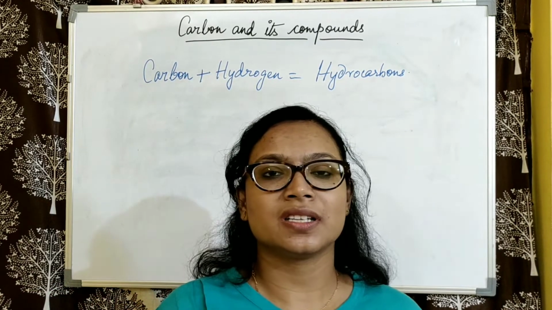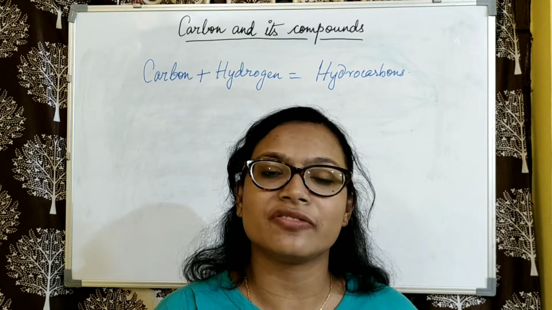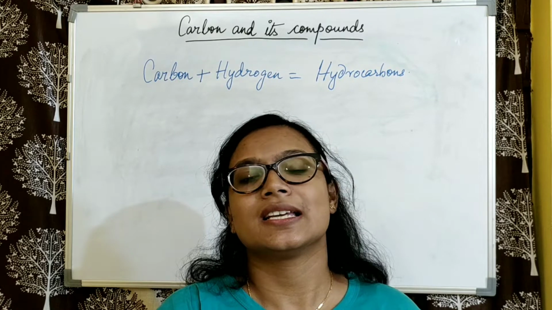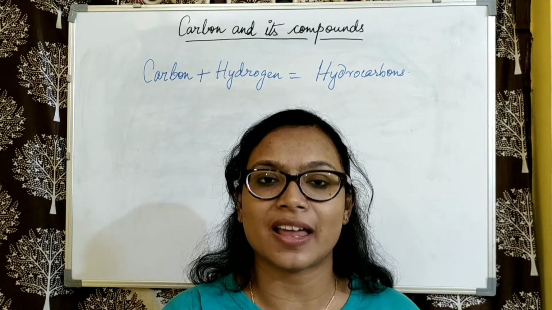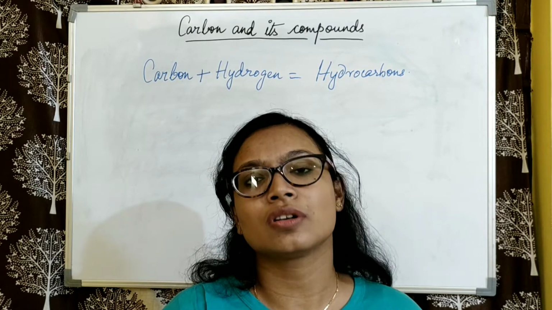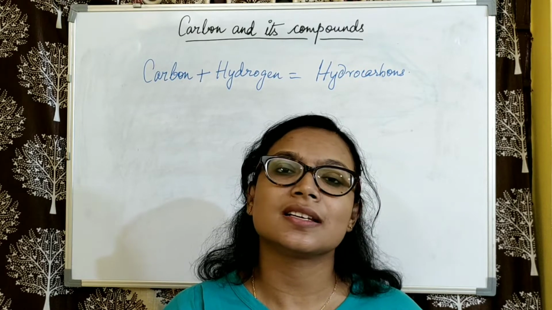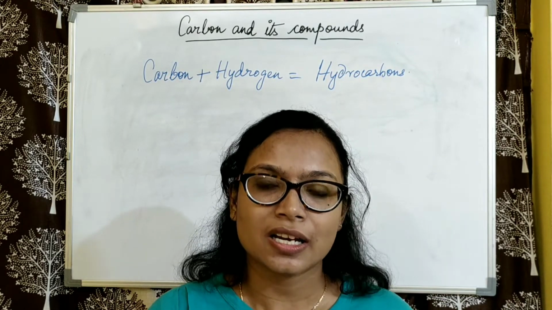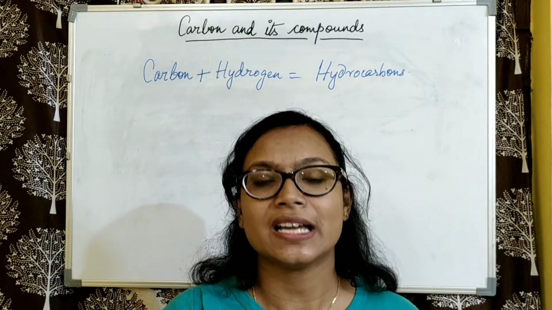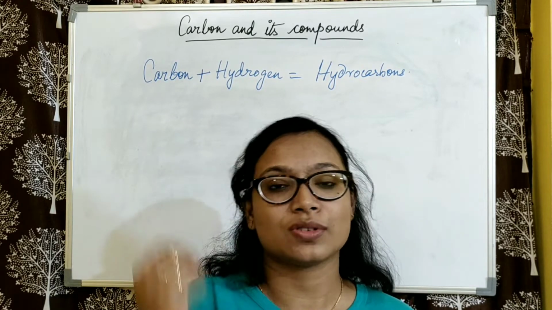Now, carbon is a unique element. We have to understand the electronic configuration of carbon, that is, 2,4, which indicates it is tetravalent. Carbon has a valency of 4, which means it can neither give nor take 4 electrons from other atoms, hence it shares electrons. This property of carbon, due to which it is tetravalent, itself implies that carbon can form a huge number of compounds.